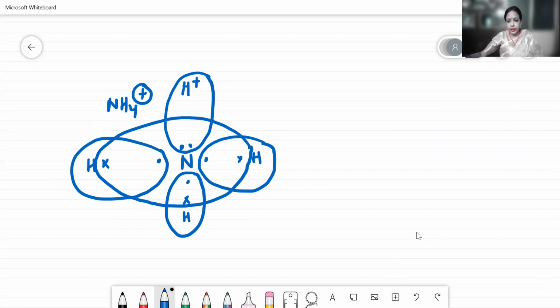So when we draw the line diagram, it is drawn like this, where your nitrogen is represented with 1 lone pair of electrons, which is being shared by the H plus ion. So this positive charge is very important.